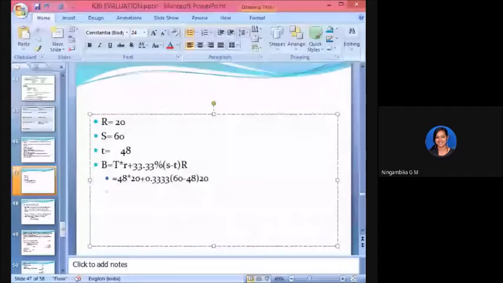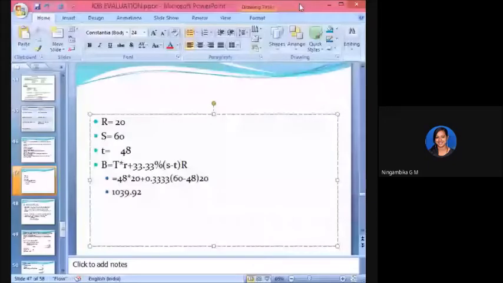Any doubt, students? Now you got it, Shreya? Okay. So 1039.92 it will come. So that is the answer. So let us move on from the Halsey plan. Let us understand the other one, that is the Rowan plan.